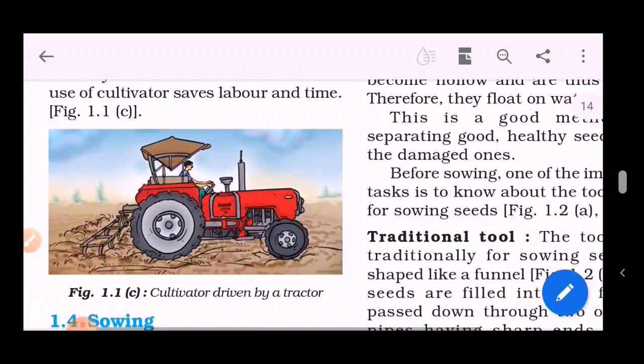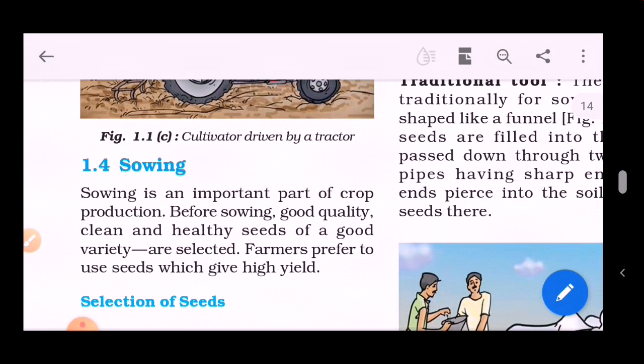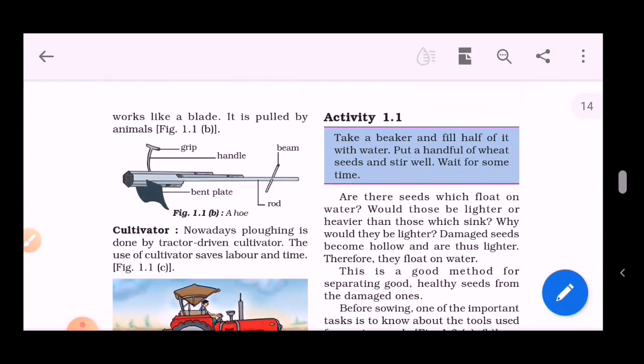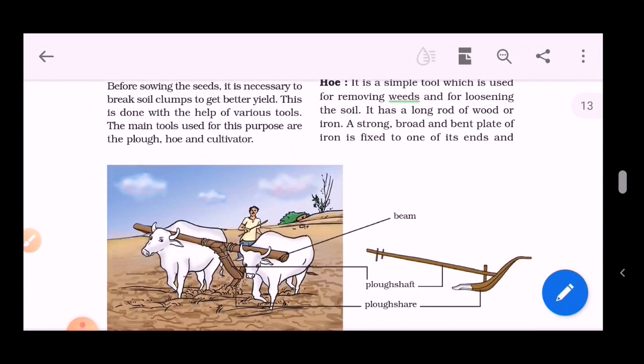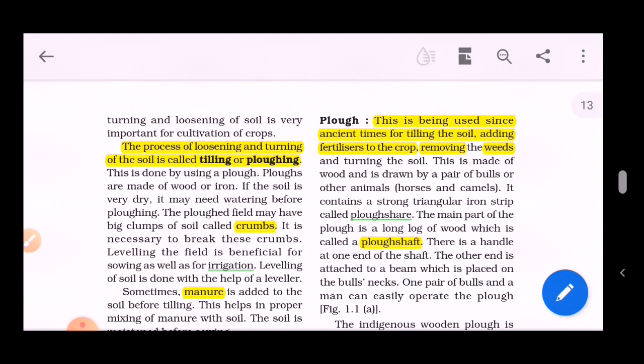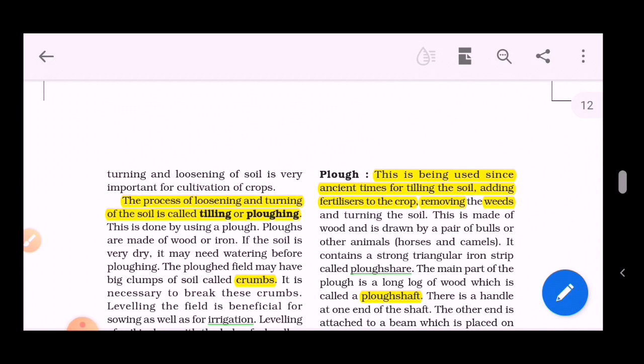Let's stop the session for the day. Sowing is continued in the next session. Please make sure you are highlighting all the points which I made here, like manure, clumps or plow shaft. This helps in fetching your marks. This helps you to glance through the whole chapter within a short time. You can remember the whole chapter with these points, and these keywords are important while writing your definitions.